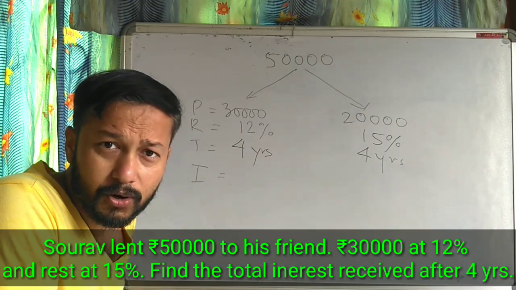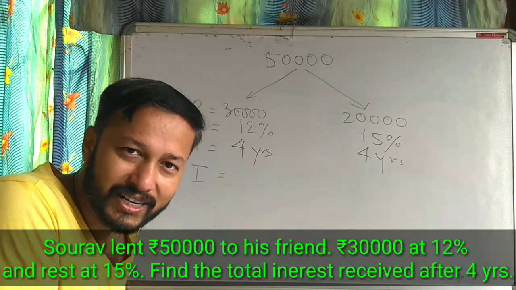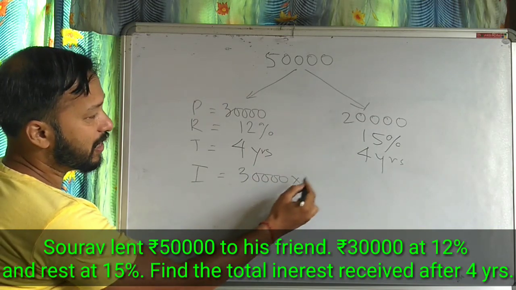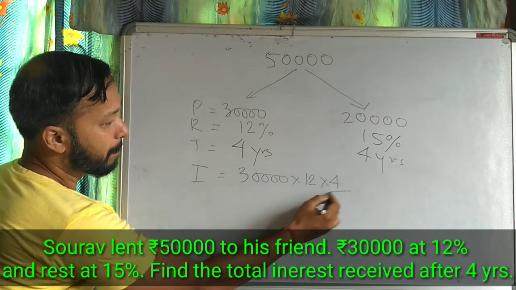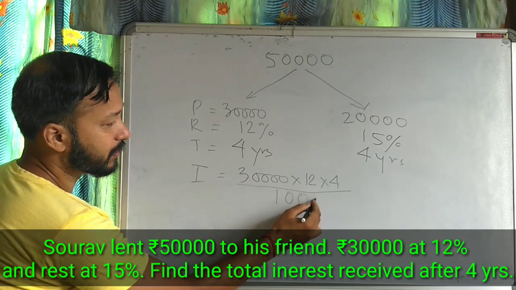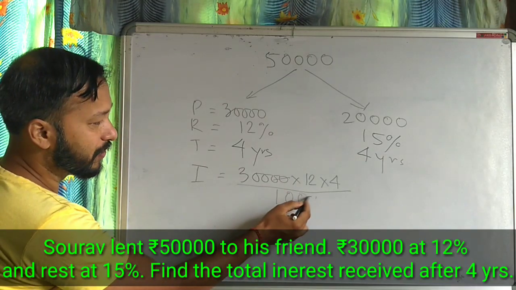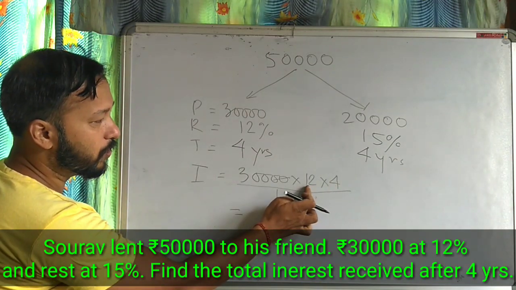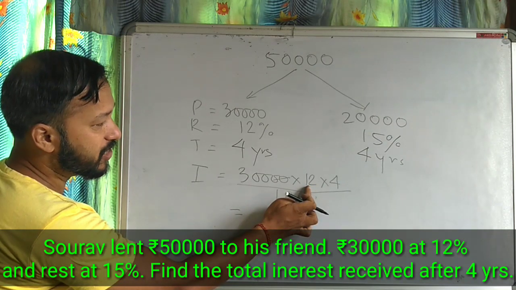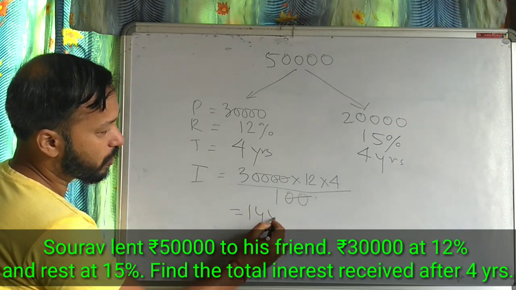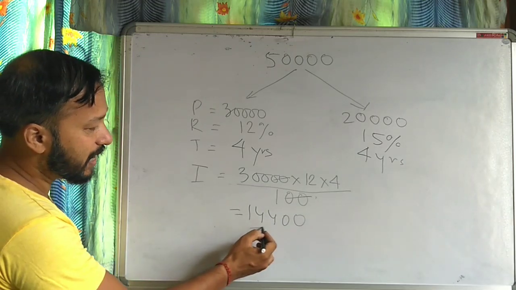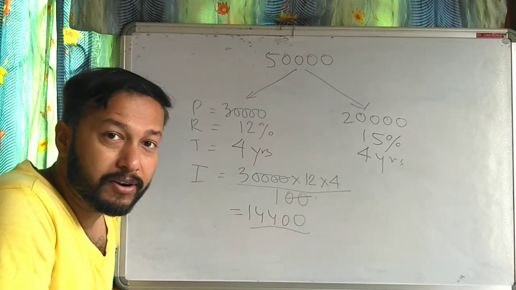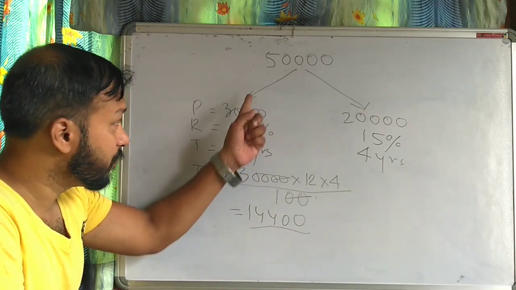So just interest you have to calculate. You know that interest equals? Yes, PRT by 100. Now the zeros are cancelled. So how much are you getting? 12 into 4, 48. 48 into 3, 144. This is the interest he is getting. Okay, 14,400 is the interest he is getting from the first condition.